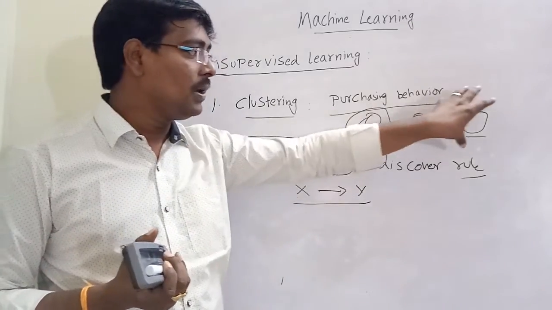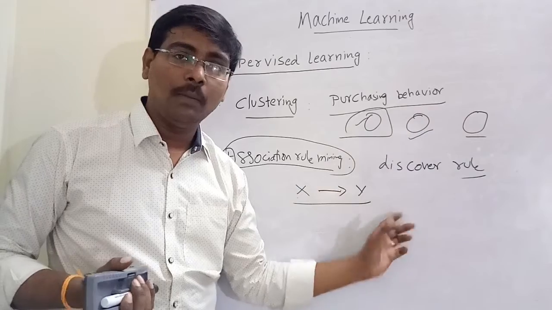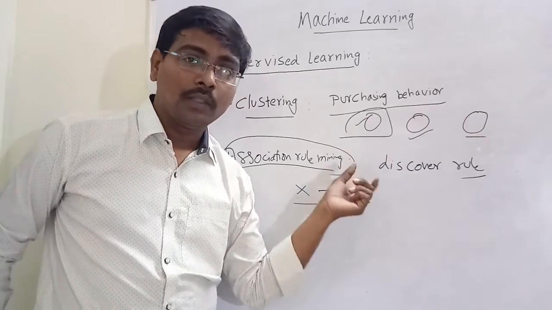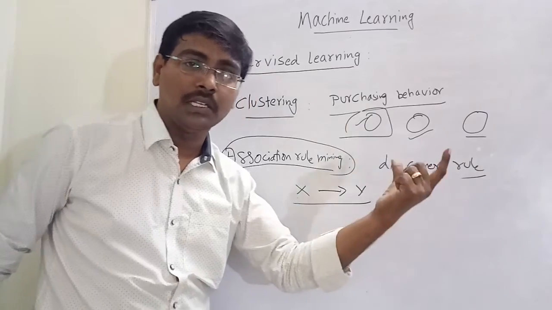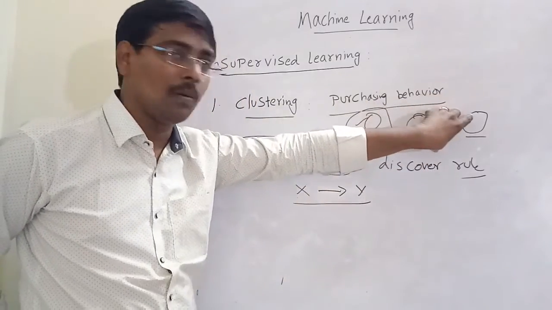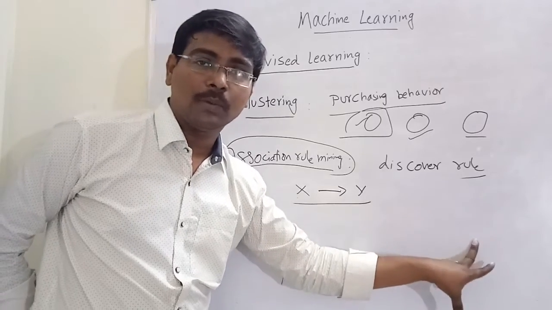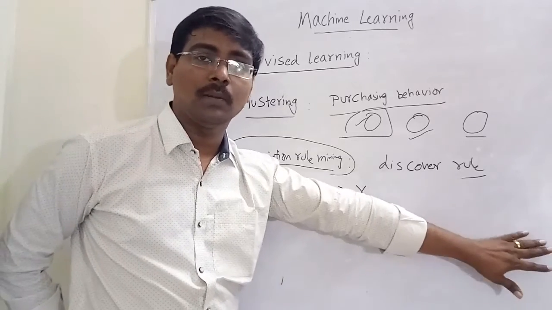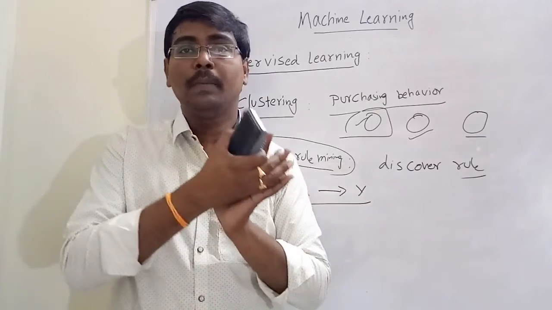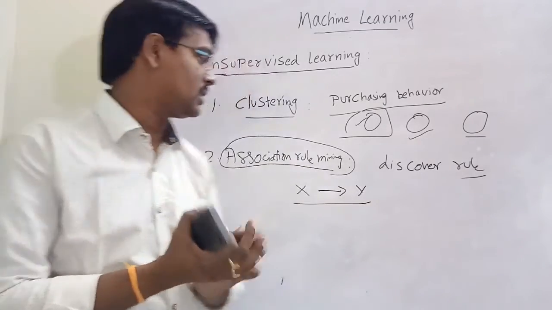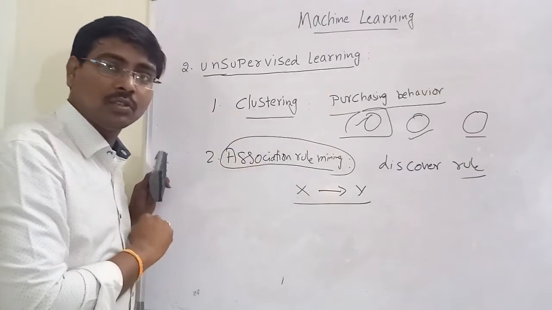Suppose you want to buy a mobile, at the bottom it displays the message: customers who bought this also bought screen guard, antivirus, pouches. How do those appear? Based on the behavior of previous customers. This is unsupervised learning, clustering and association rule mining.